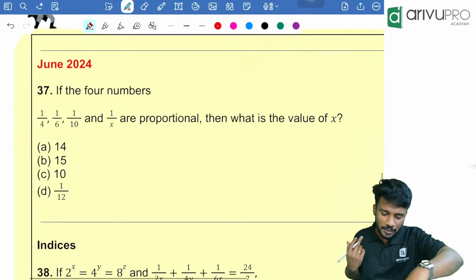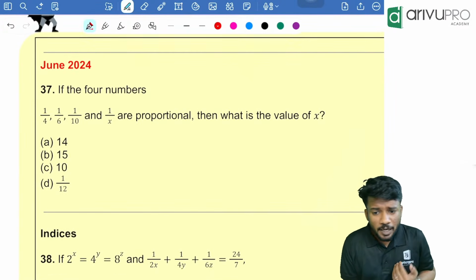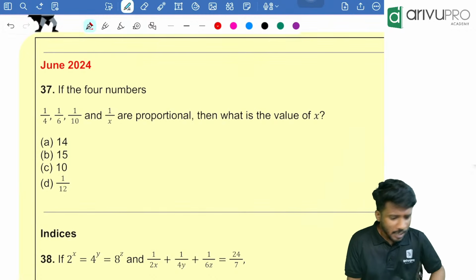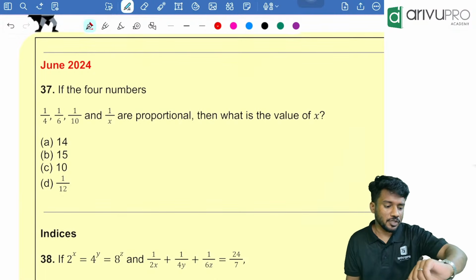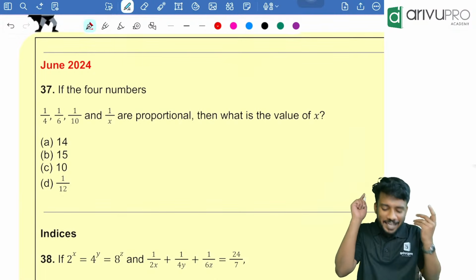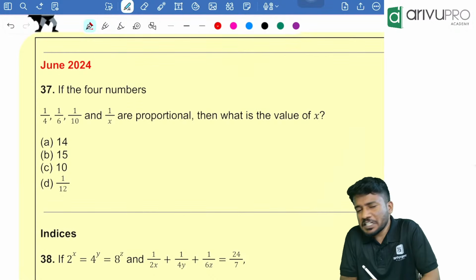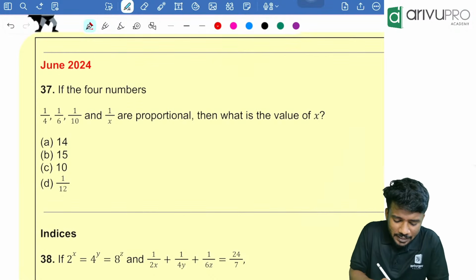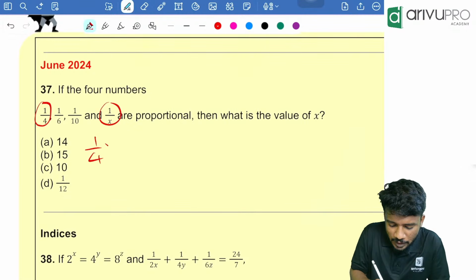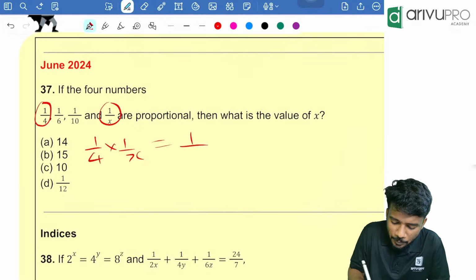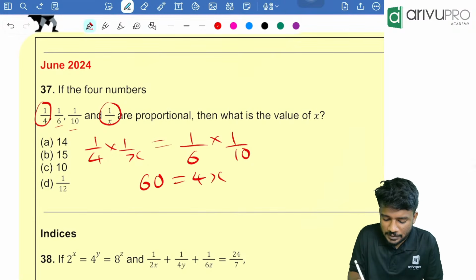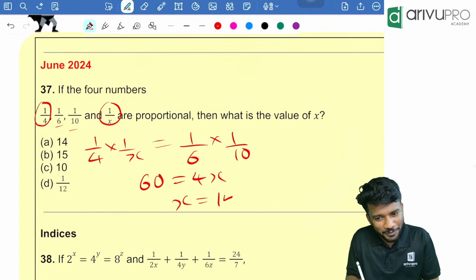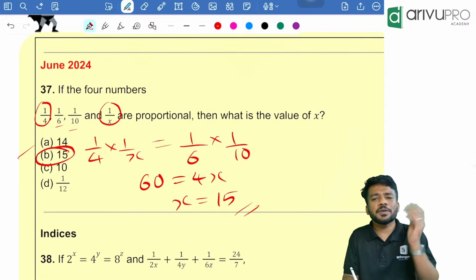Yes. June 2024. If the four numbers 1 by 4, 1 by 6, 1 by 10, 1 by x are in proportion, then what is the value of x is the question. People, what is the basic condition of proportion? The product of the extremes, that means 1 by 4 into 1 by x should be equal to the product of the means, that is 1 by 6 into 1 by 10. So cross multiply. 60 is equal to 4x. From that, x is equal to 60 by 4, which is nothing but 15. Option B is your answer.